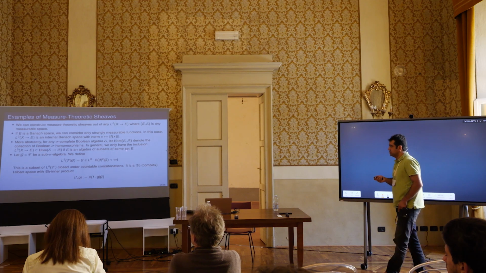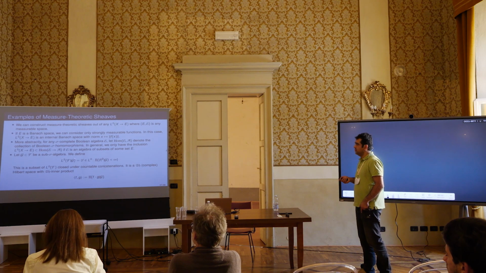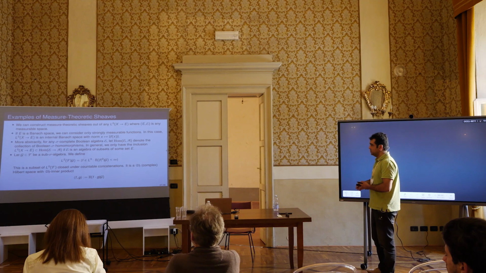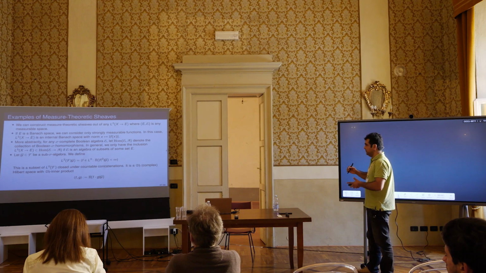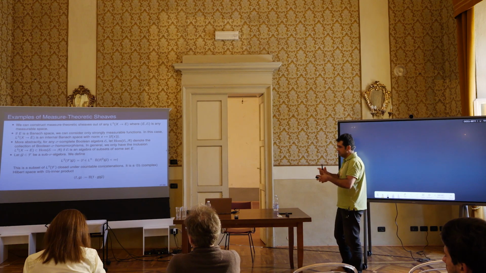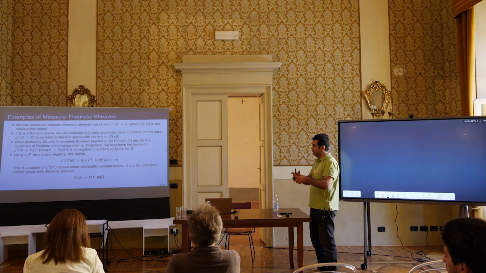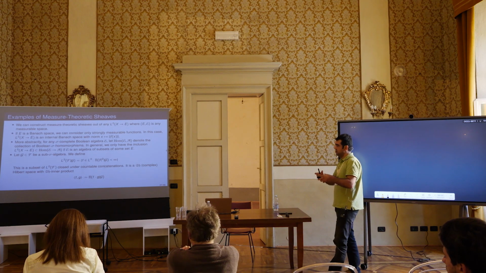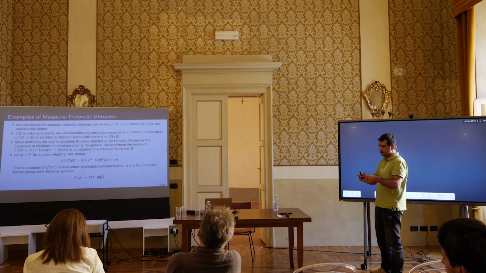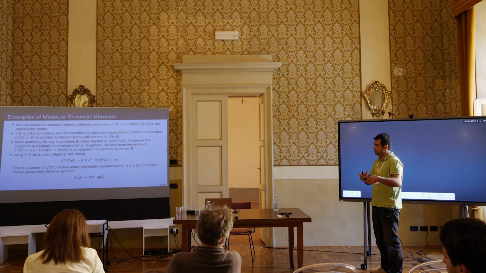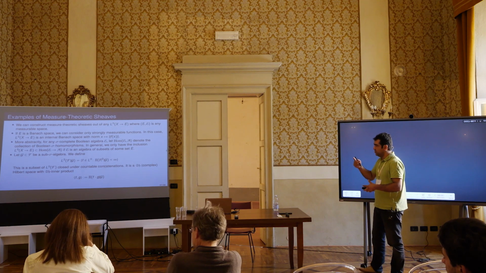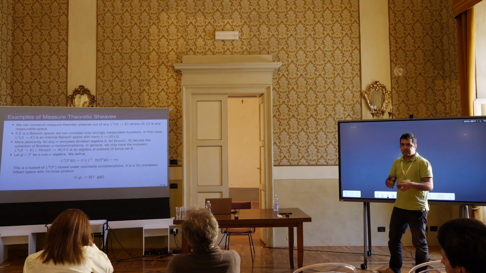And here is another construction which is not of this form. Suppose we start with a probability space (X, F, μ), and suppose we take a sub-sigma algebra G of F. Then we have a conditional expectation operator.